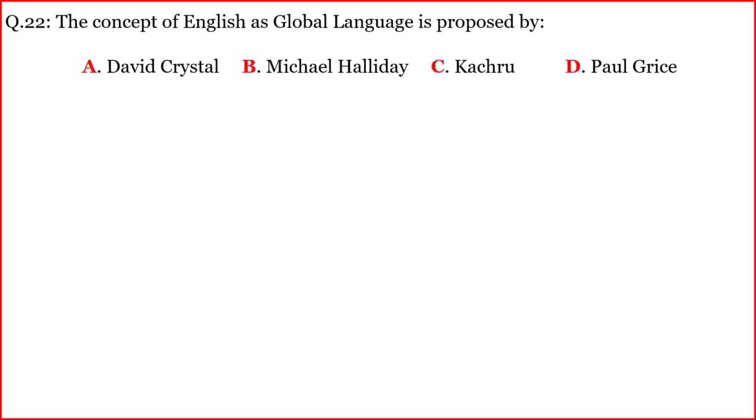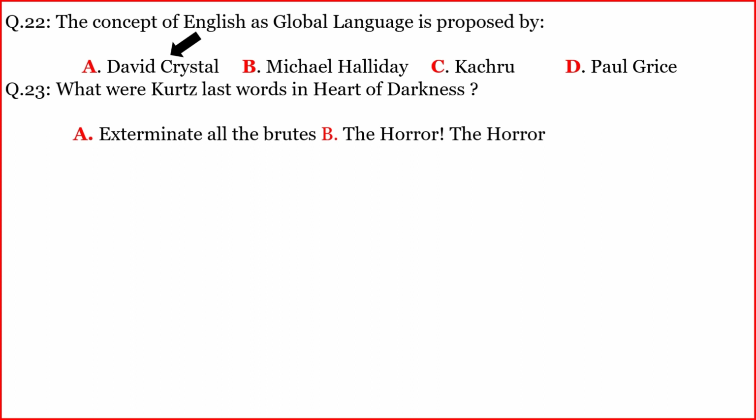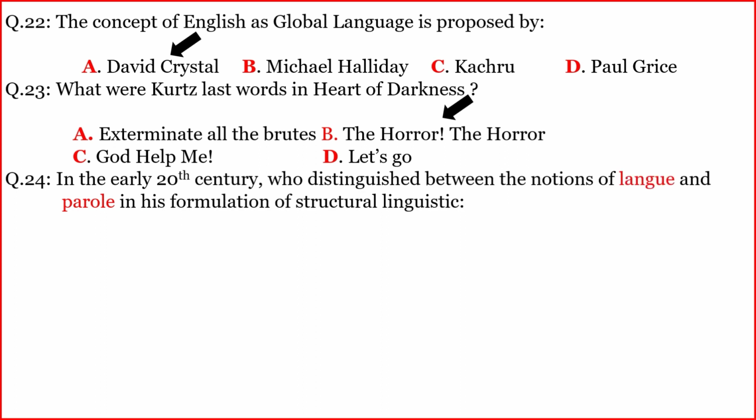Another question. The concept of English as global language is proposed by. The correct option is A. David Crystal. Another question. What were Kurtz's last words in Heart of Darkness? The correct option is B. The horror! The horror!